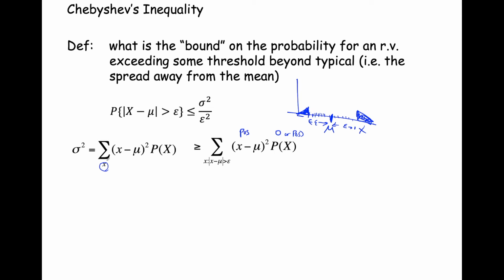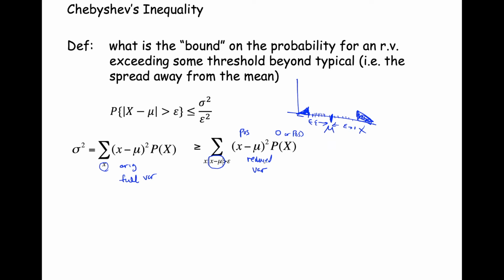And so we know that the original variance, or the full variance, is going to be greater than or equal to that reduced variance. And that reduced variance is reduced because it only considers those values x that are outside of that epsilon above and below the mean.